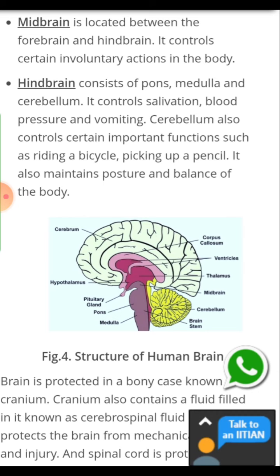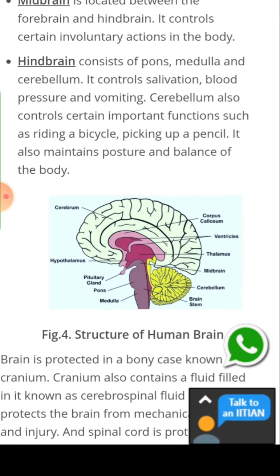Second is the midbrain. It is located between the forebrain and the hindbrain. It controls certain involuntary actions in the body. And the third part is the hindbrain. It consists of pons, medulla and cerebellum. It controls salivation, blood pressure and vomiting. The cerebellum also controls certain important functions such as riding a bicycle, picking up a pencil. It also maintains posture and balance of our body.